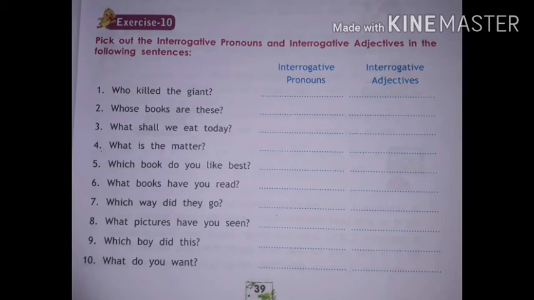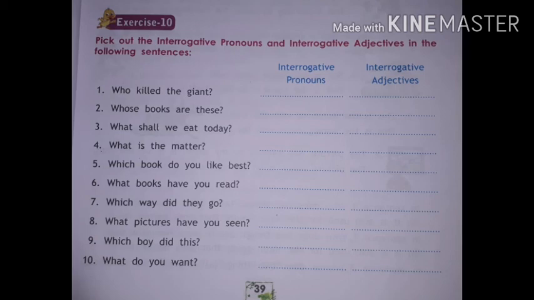Number 6, what books have you read? Underline what books. It is interrogative adjective. Number 7, which way did they go? It is interrogative adjective. Which way? So write interrogative adjective because here the way comes with which.